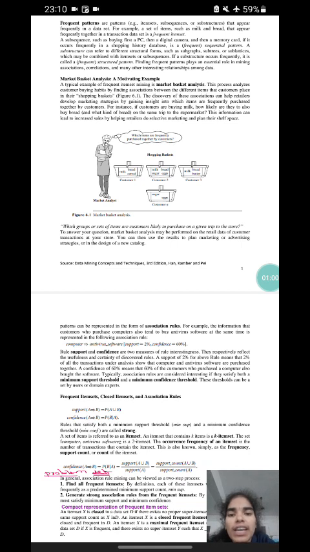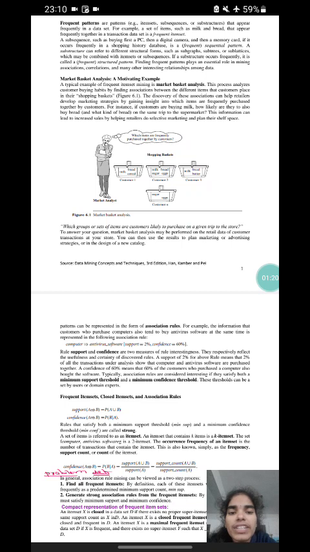Market basket analysis, a motivating example. A typical example of frequent item set mining is market basket analysis. This process analyzes customer buying habits by finding associations between the different items that customers place in their shopping baskets.